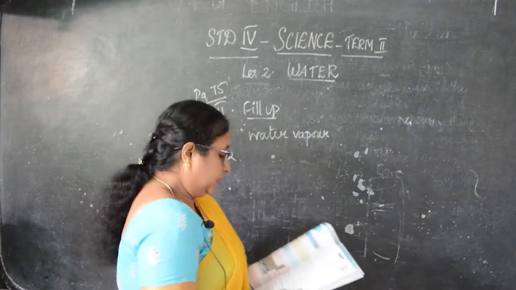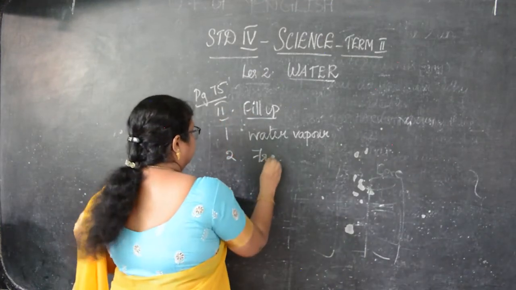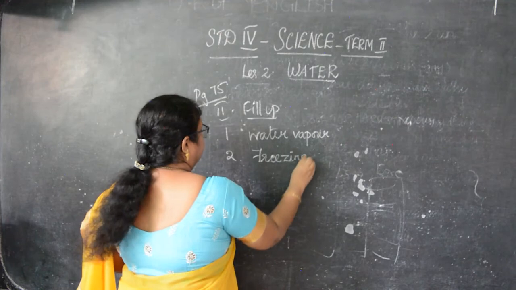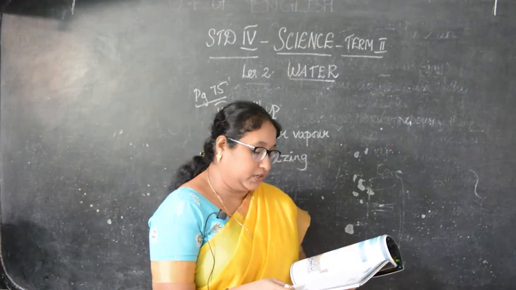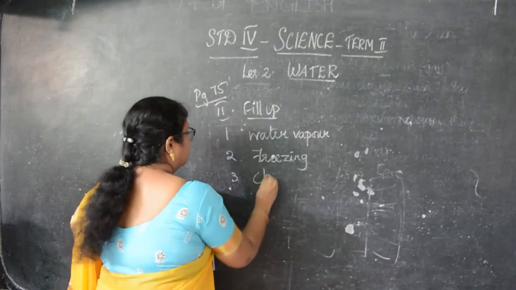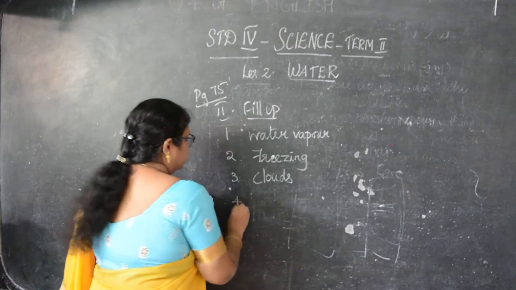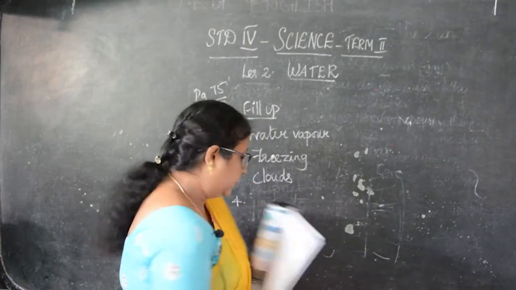Then second, water becomes ice on dash. Freezing. Options are given. You can mark it. Water droplets combine to form dash: clouds. Then next, water cycle increases the availability of dash.